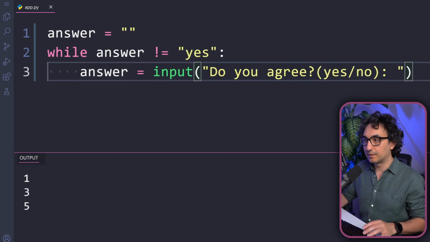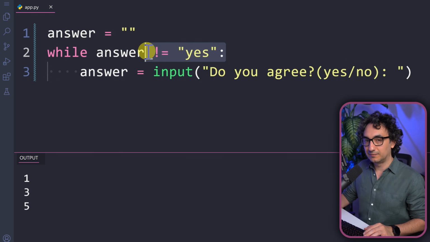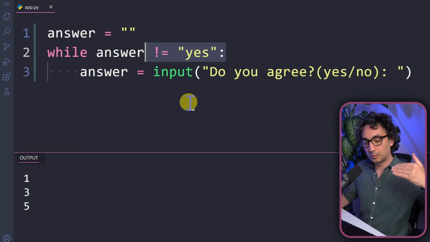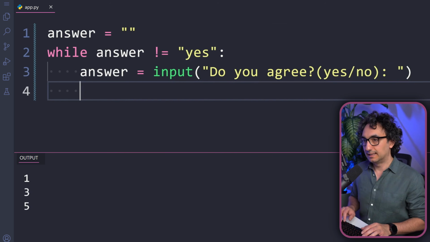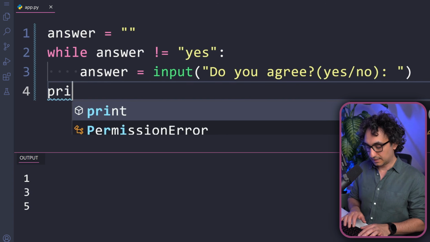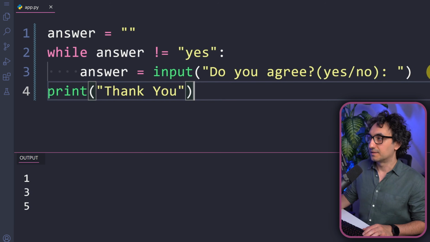We will not make anything incremental. So all what we are doing is we're gonna ask the user for a value, then we're gonna evaluate it. If it is not equal to yes, we keep asking. So the system gonna end up in infinite loop until it hears yes. Now let's go and maybe print as well outside of the loop something like thank you. So now let's try this out and execute.